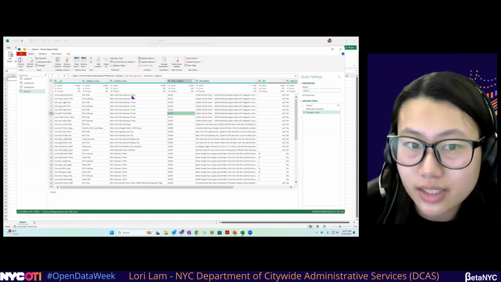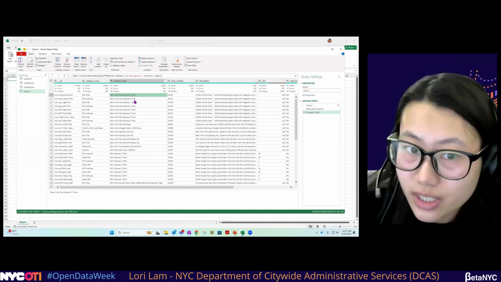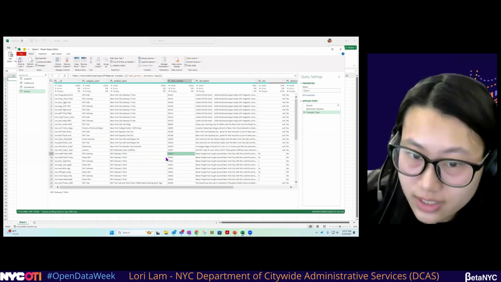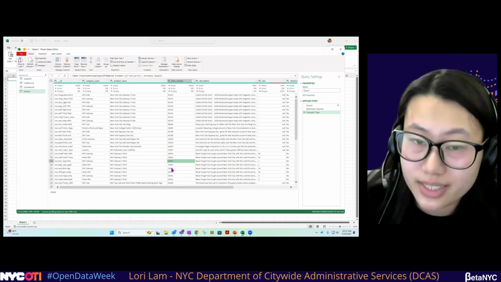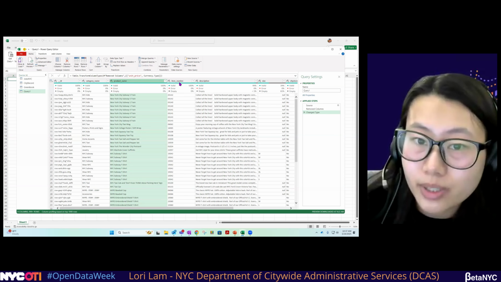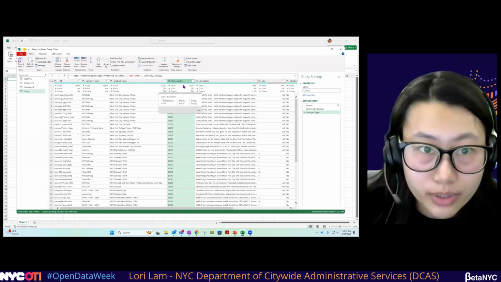And we see here New York City Subway 5 train multiple times, 6 train multiple times, New York City Subway t-shirt, and the item number is the same. So to remove duplicates, we can either click on product name or item number. I'm going to go with item number.